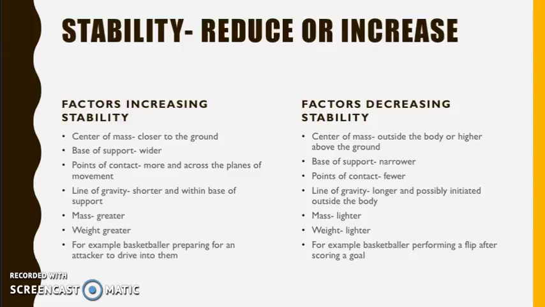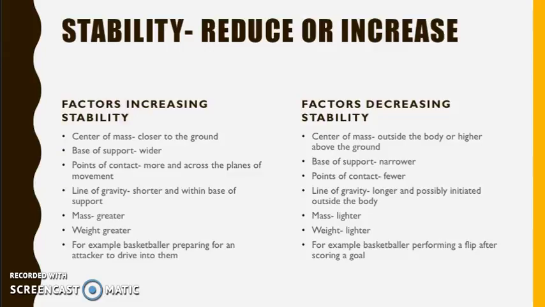The factors which reduce stability are the same, but working in the opposite way. To reduce stability, the centre of mass will be outside of the body and moved high above the ground. For example, after scoring a goal, the basketballer will move their centre of mass outside his body as he forces his body to rotate in a flip. The base of support will reduce stability if it's narrowed, because there is less distance for the weight to be distributed. For example, before the basketballer flips, he will stand with his feet closer together before pushing off, making him less stable and able to easily change his position.